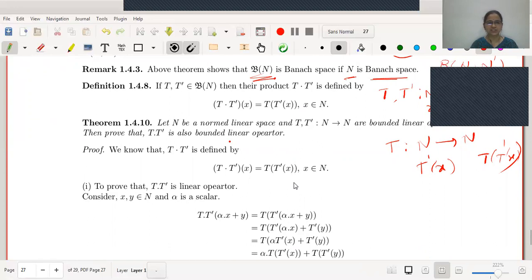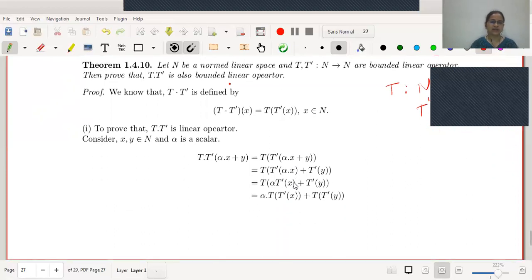To prove that T dot T dash is a bounded linear operator, there are two steps to verify. First, T dot T dash is linear. Second, either we will prove it is continuous or that it is bounded. First, we will prove linearity. To prove linearity, we will start with two arbitrary vectors x and y, and alpha be any scalar. Then we will consider T dot T dash of alpha x plus y. According to the definition, this is T of T dash of alpha x plus y. Now here we know that T dash is linear.